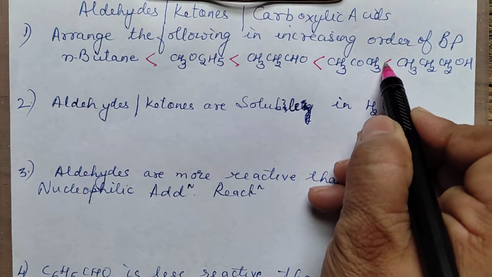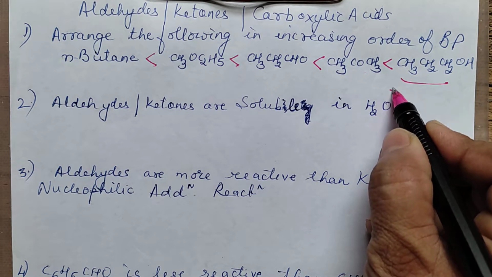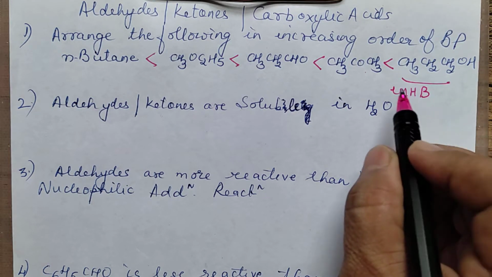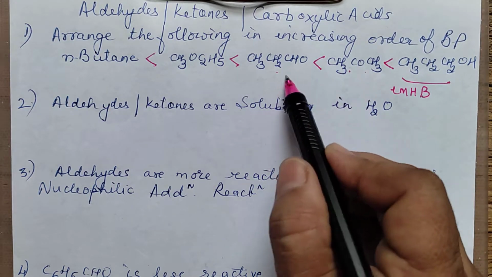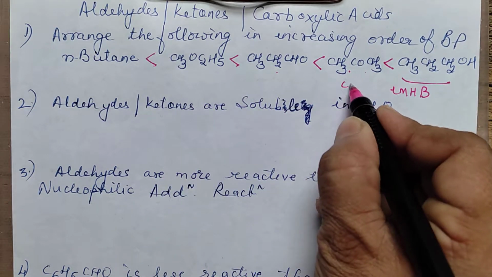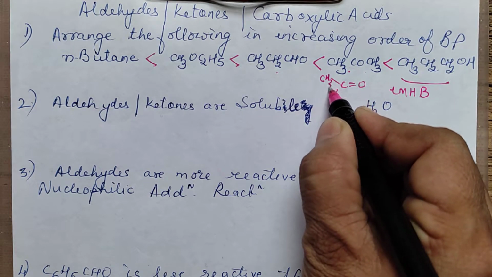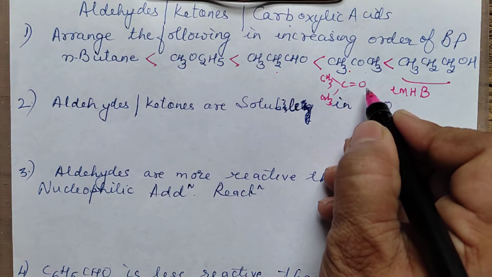Then ketone and alcohol. Now this one undoubtedly will be maximum because of the presence of intermolecular hydrogen bond. Then comes this, which is slightly polar. Both these are polar, right? So how are they polar? They have this CO group and you are having here carbon, that is CH3 and CH3. Because of the electronegativity difference, it will be polar, right?